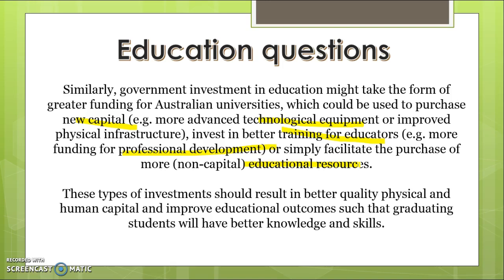Because you've got to remember, a lot of this funding is going towards disadvantaged schools. So it doesn't have to be high-tech equipment. It can be basic things that help to improve education, like access just to textbooks and things like that. This type of investment should result in better quality physical and human capital and improve educational outcomes, which will give us more skills in the future.